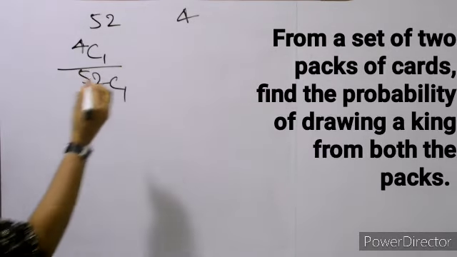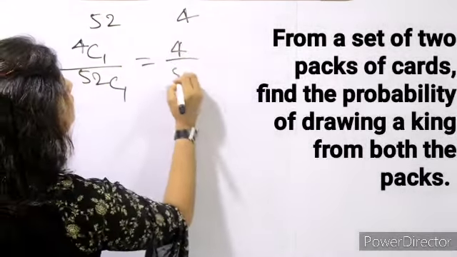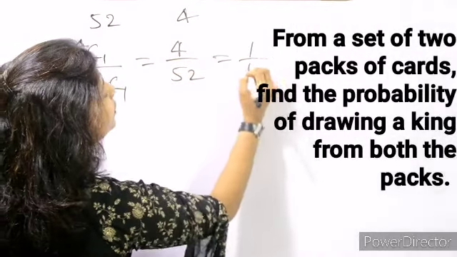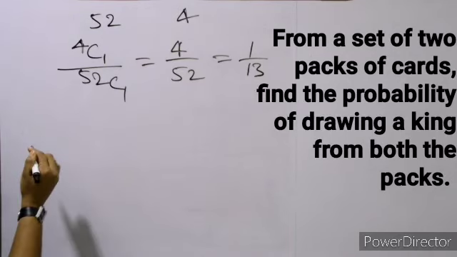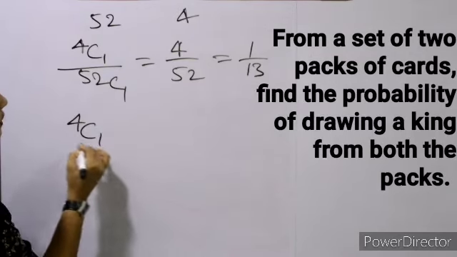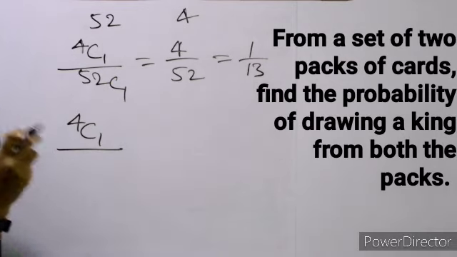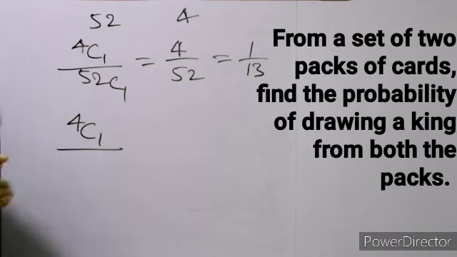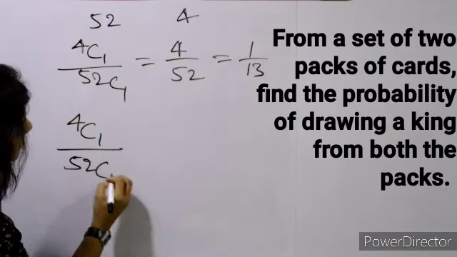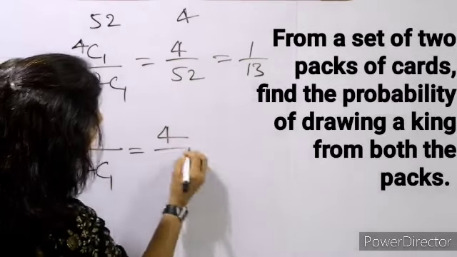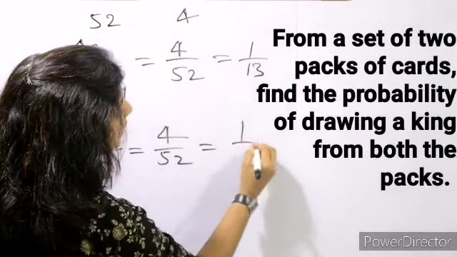ठीक है. So it will be 4 upon 52, मतलब 1 upon 13. ठीक है. Now second pack से भी we have to find out the king. हमें select करना है king. So it will be 4C1 divided by 52C1, because 1 हमें select करना है and the total probability of getting one card is 52C1. Again 4 upon 52 is equal to 1 upon 13.